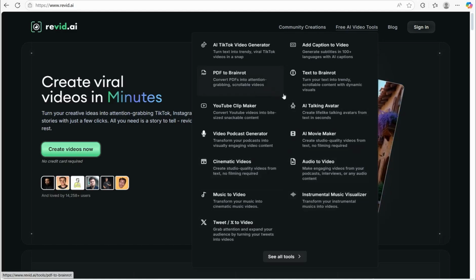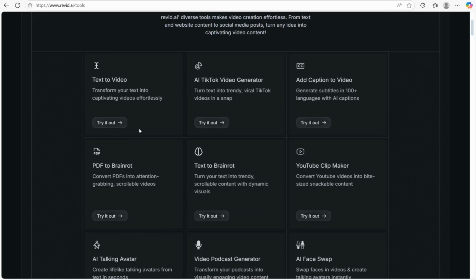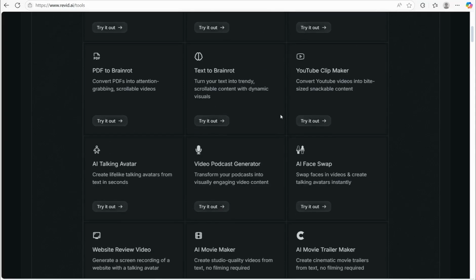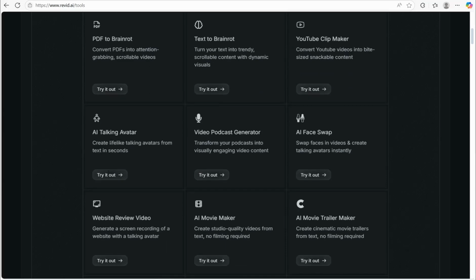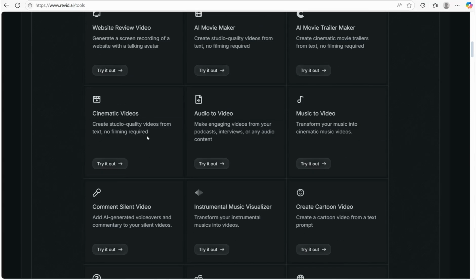And if you scroll down to this see all tools, you would be blown away as you observe. Here you can generate your videos using AI by converting your text, your script, to generate TikTok videos, add captions and subtitles to your video in any language you can think of. You can clip your YouTube video and convert it to short videos. You can turn your PDF to Brainrot. You can make a talking avatar, video podcast, face swapping, video maker. You can convert your article or your website to a video. You can convert your audio or podcast to an amazing video.